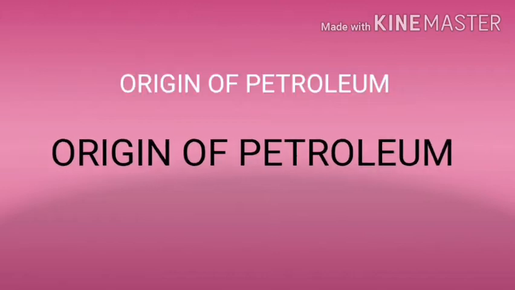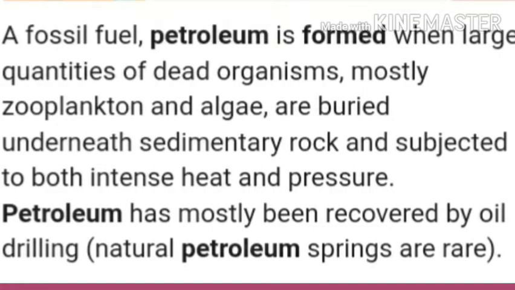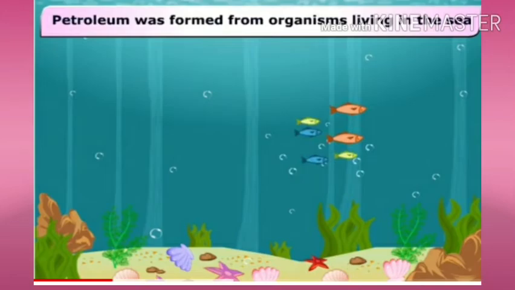Crude oil or petroleum is a complex mixture of solid, liquid, and gaseous hydrocarbons mixed with salt water and earthy particles. Children, it is believed that petroleum is formed by the anaerobic decomposition. What is the meaning of anaerobic? Means in the absence of oxygen, of extremely small sea animals and plants which got buried millions of years ago.